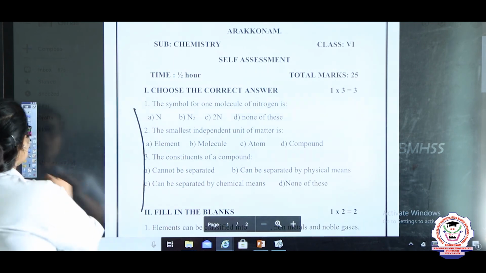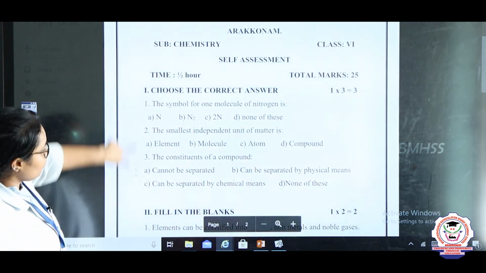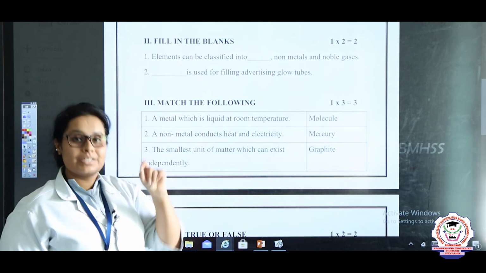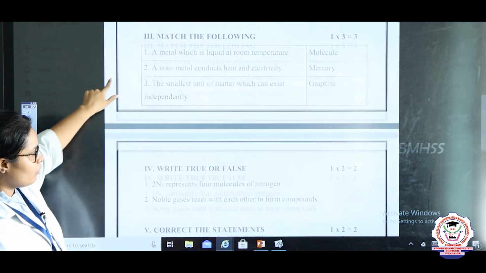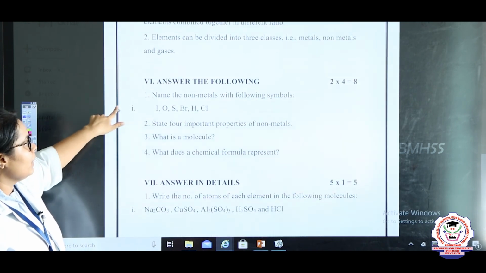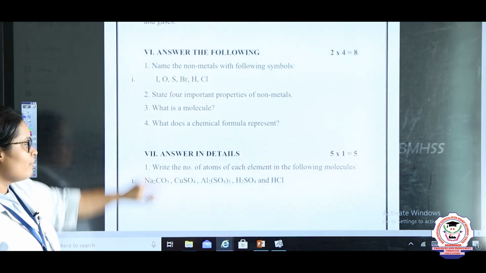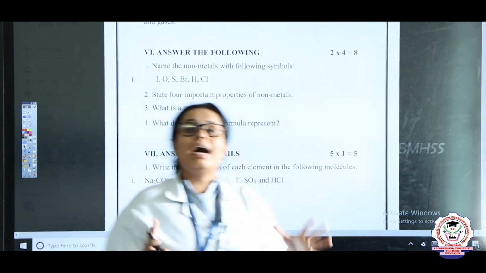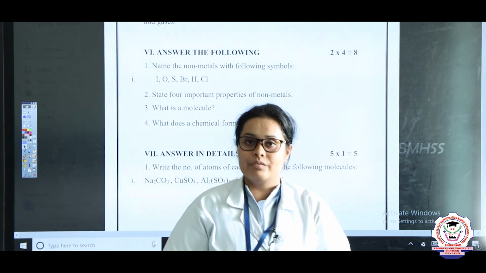Fill in the blanks, you have to write only the answers but with the correct question number. Later on, match the following, true and false, correct the statement, and 2 marks and 5 marks. So once you are done with this, you will get to know how much you have understood the lesson, right?